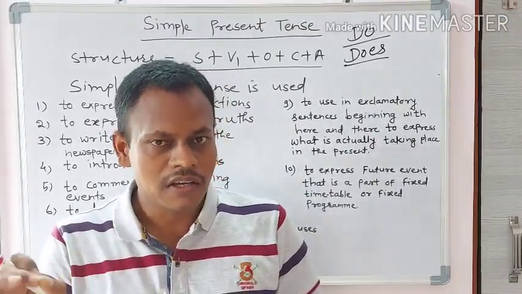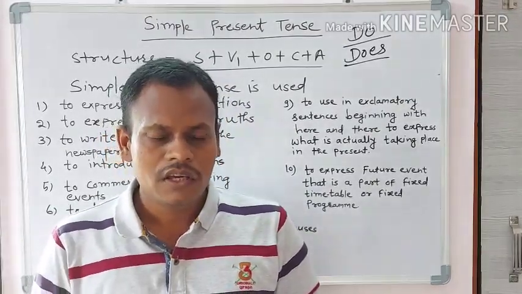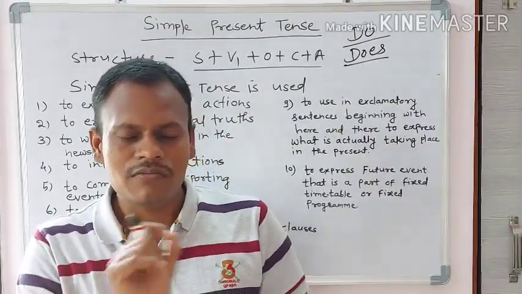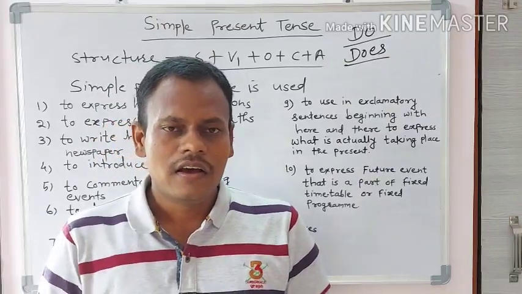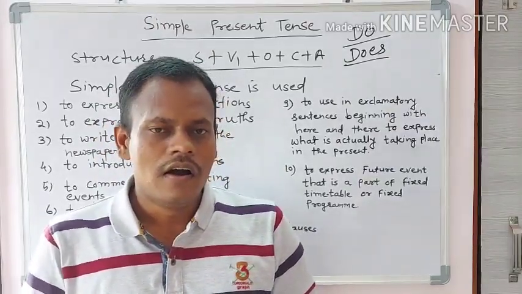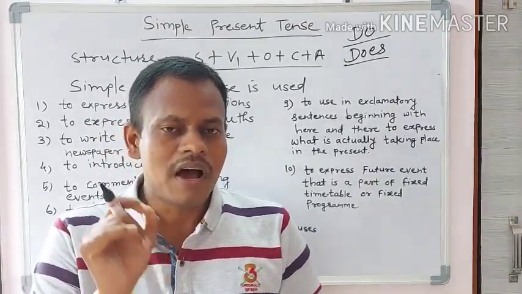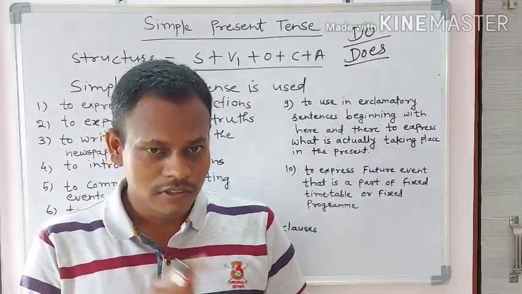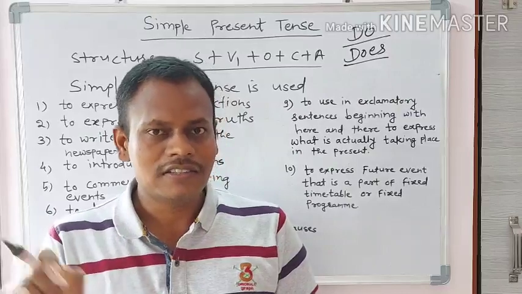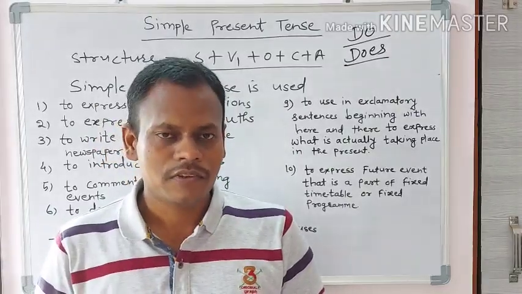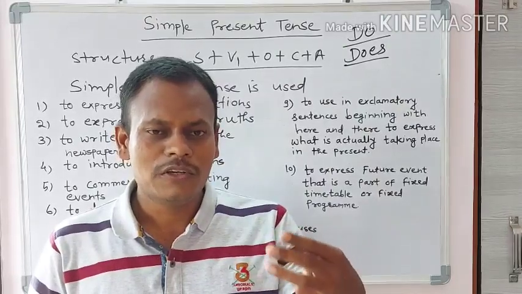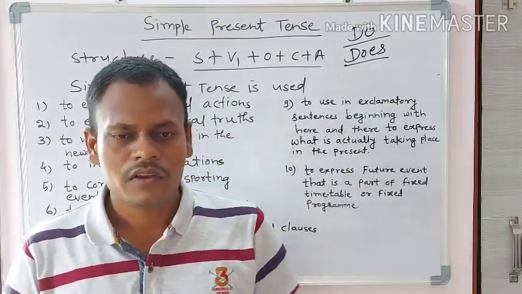Does Rama eat a mango? If I want to form it as a negative sentence, I will form it as: Rama does not eat a mango. Yes, Rama eats a mango. Look at these sentences. It is so easy to form yes-no type questions.